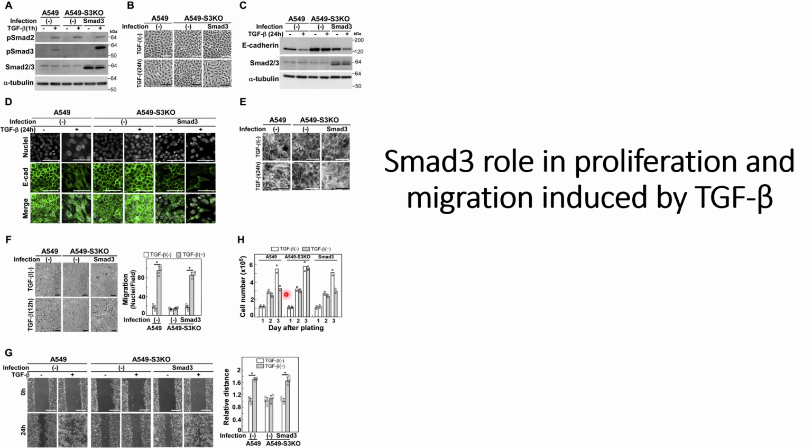They see a decrease in the proliferation rate for the case where Smad3 is present or Smad3 is induced again. But when Smad3 is knocked down, they do not see a decrease in the proliferation rate. So this indicates that Smad3 plays a role in the upregulation of migration and downregulation of proliferation when TGF-β is induced.